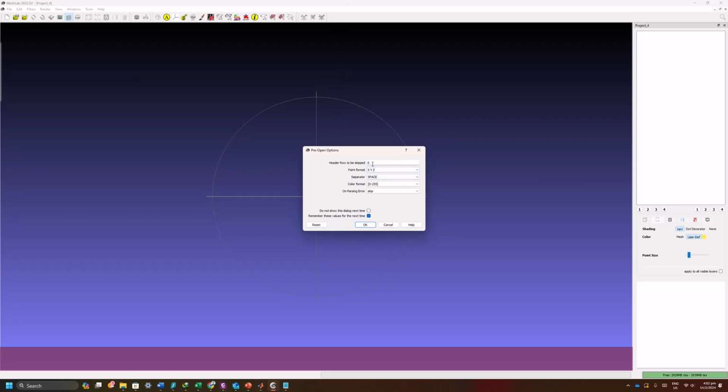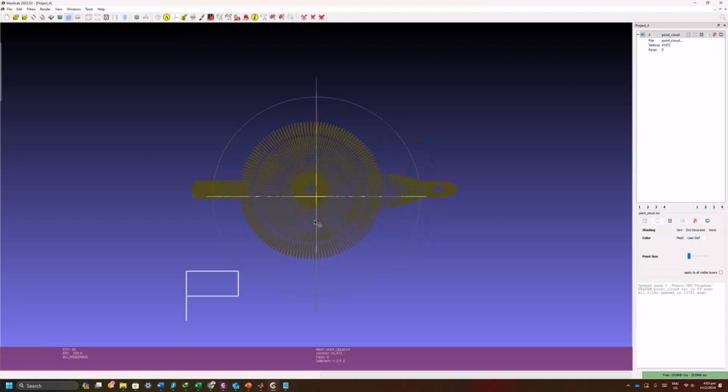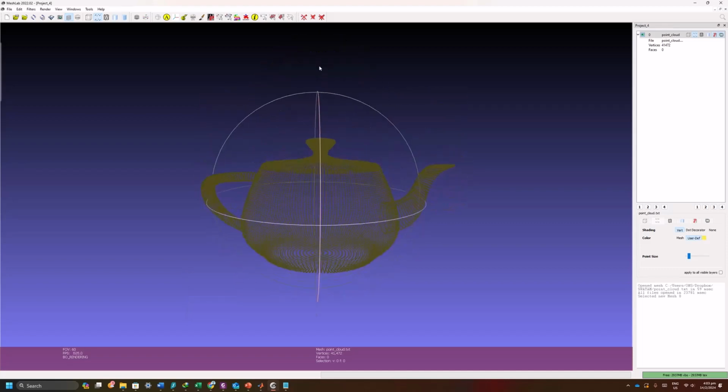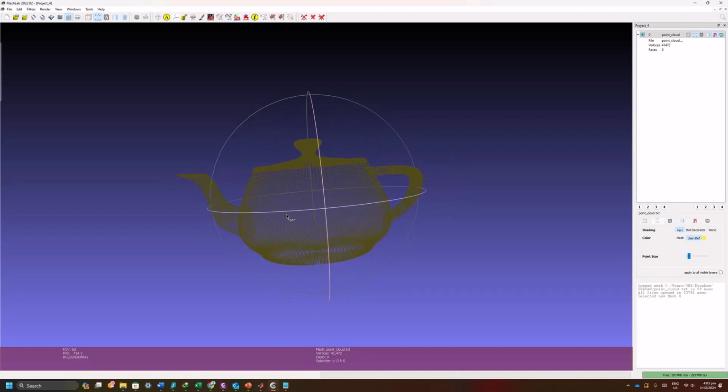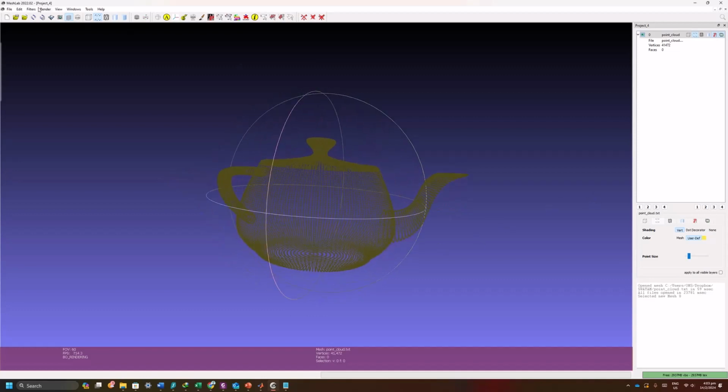The point cloud data has the x, y, and z coordinates of each point, which are separated either by a comma, a space, or a semicolon. So we have to specify the delimiter which separates the x, y, and z coordinates of each point. Then after importing the point cloud data, we can visualize it in the MATLAB space. Here you can see the point cloud data of a teapot.